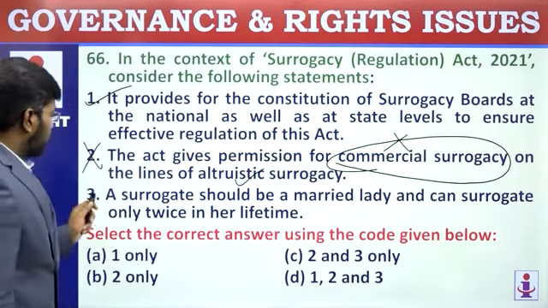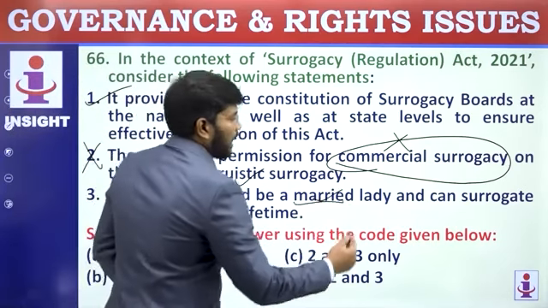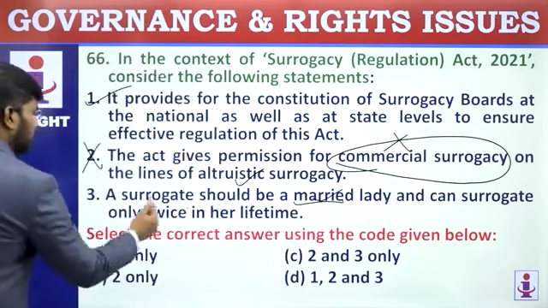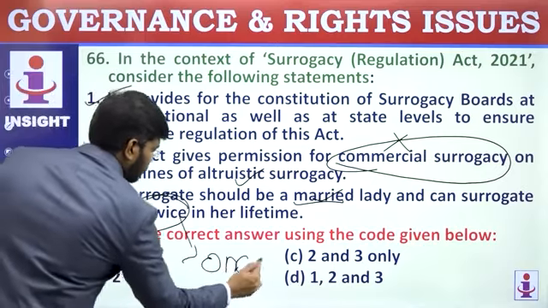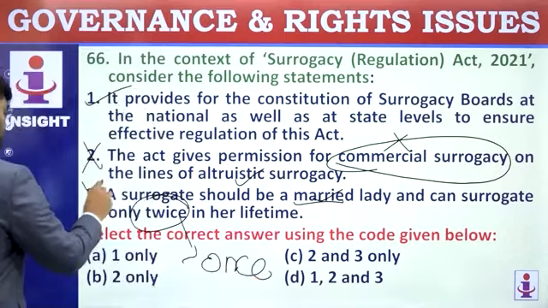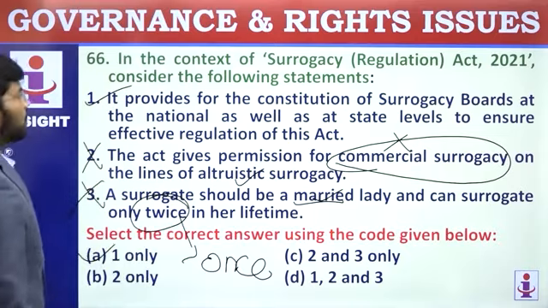Read the third statement. A surrogate should be a married lady. Yes, correct. And can surrogate only twice? No, only once. So the third statement is also wrong. They are asking for the correct answer, so A, one only.